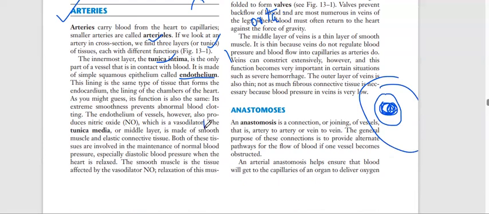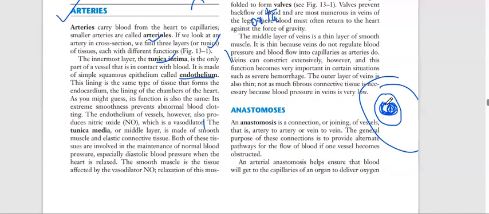So two things you have to remember: the inner lining is tunica intima and it is made up of endothelium. Why endothelium? If you have any question why endothelium, it is because it makes blood flow smoothly and it avoids blood clotting. And also the endothelium of vessels produces nitric oxide. Nitric oxide, what will it do? It will dilate the blood vessel, so the blood can easily flow.